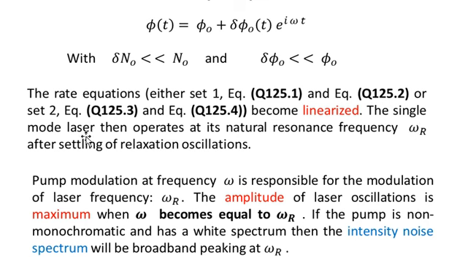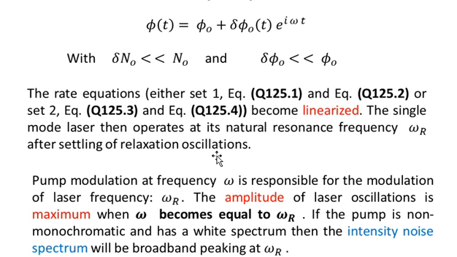So, here we are still talking about a single mode laser, that is, the laser is operating at a single longitudinal mode. The single mode laser then operates at its natural resonance frequency omega r. This omega r is the frequency of the output laser beam, which is operating at a single frequency nu r, or in terms of angular frequency omega r, after settling of relaxation oscillations. So when we switch on the laser initially, relaxation oscillations take some time to settle out.